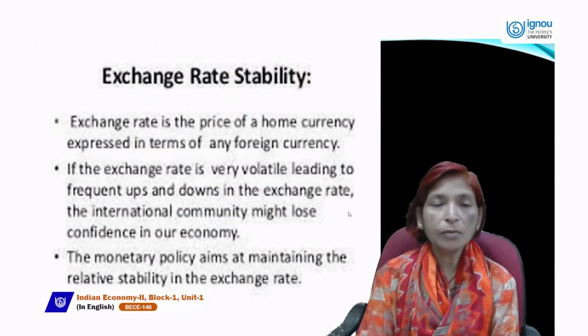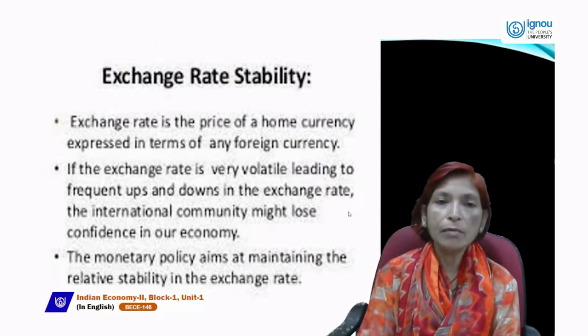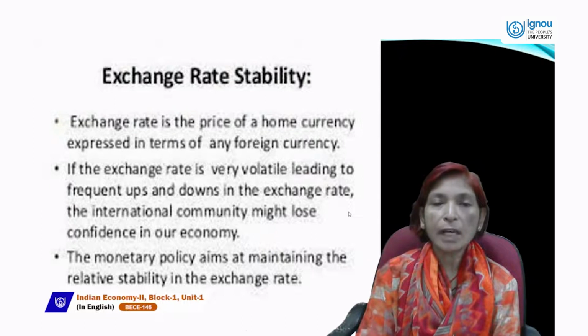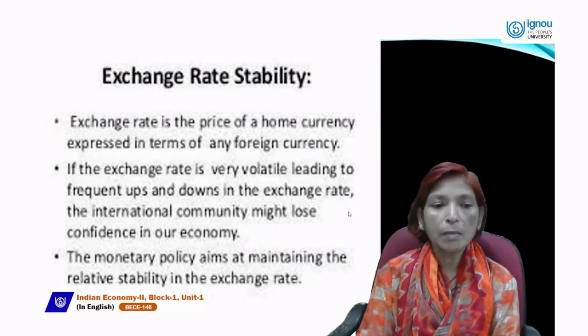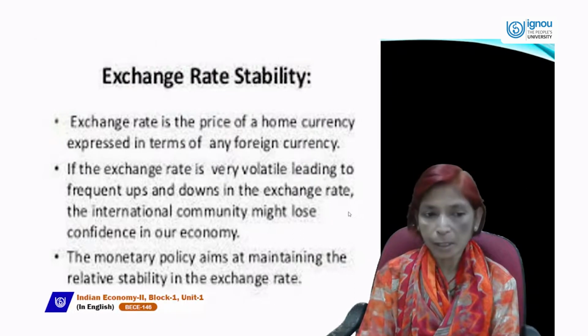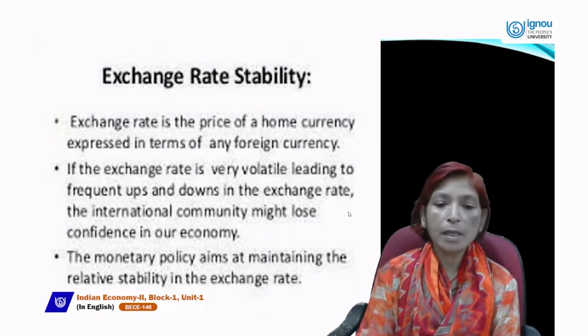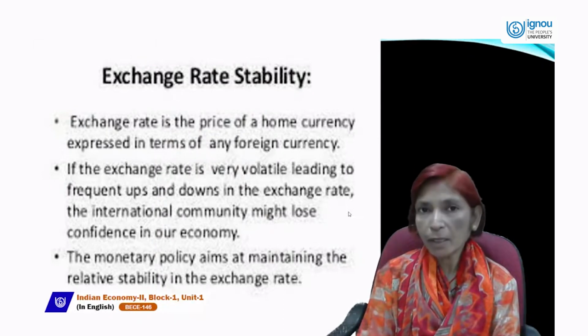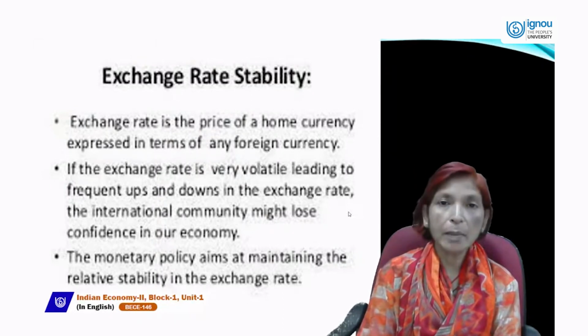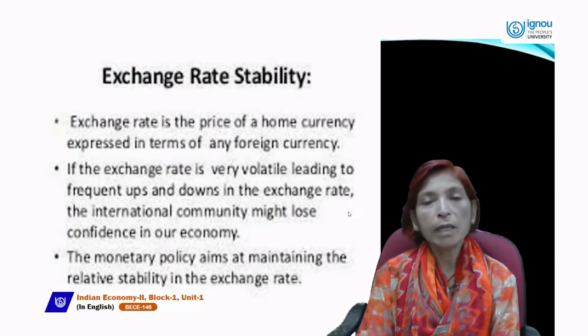Exchange rate stability: how can we achieve this target? Exchange rate is the price of a home or domestic currency expressed in terms of a foreign country's currency. If the exchange rate is volatile, with frequent ups and downs, the international community might lose confidence in our economy. So the monetary policy aim is to maintain relative stability in the exchange rate so that BOP remains favorable. If the exchange rate remains stable, then BOP can be favorable.